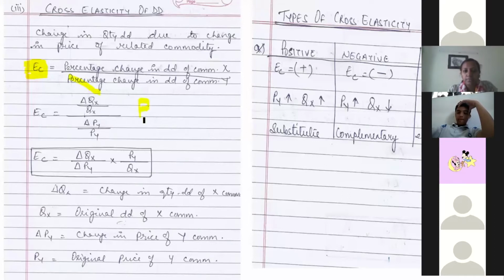PR, remember we had learned the determinants, the function of the demand curve, in the second chapter. Prices of related goods also affect the demand of a commodity. That means suppose X and Y commodities are close substitutes of each other. If the price of Y changes, it affects the demand of X. Suppose it is Coke and Pepsi, X and Y goods.